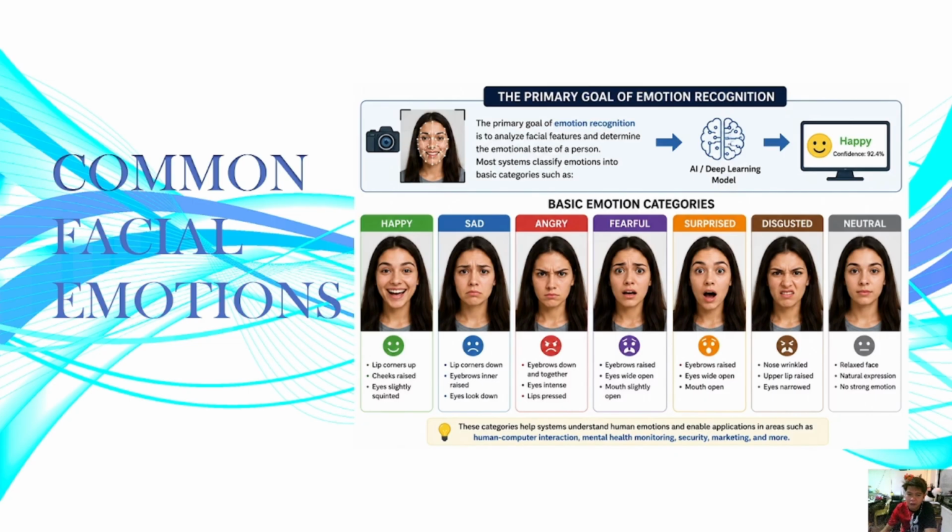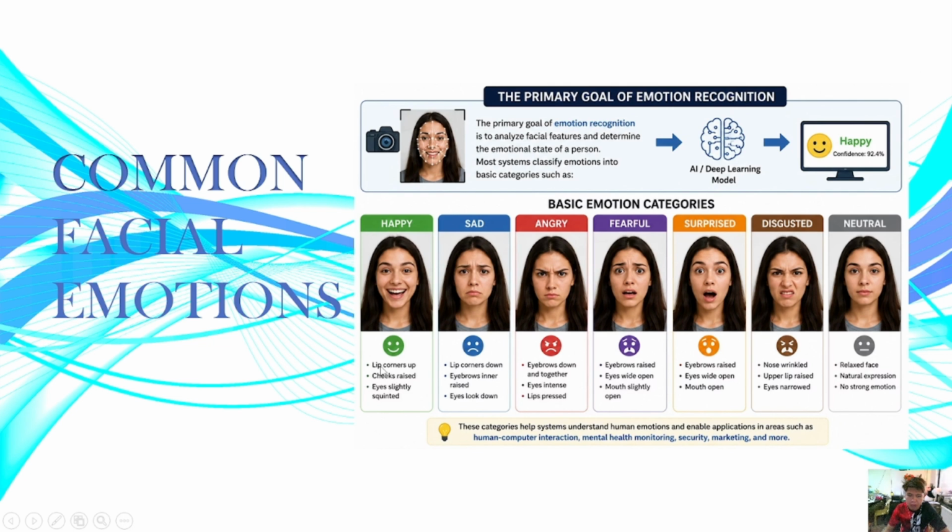Above here, we have this picture, and beside this is the camera. The primary goal of emotion recognition is to analyze facial features and determine the emotional state of a person. Most systems classify emotions into these categories. After this, we're going to continue with the deep learning model, and after that we're going to have the output. Before I continue to the next slide, I will be describing each emotion. What are the bases for these emotions?